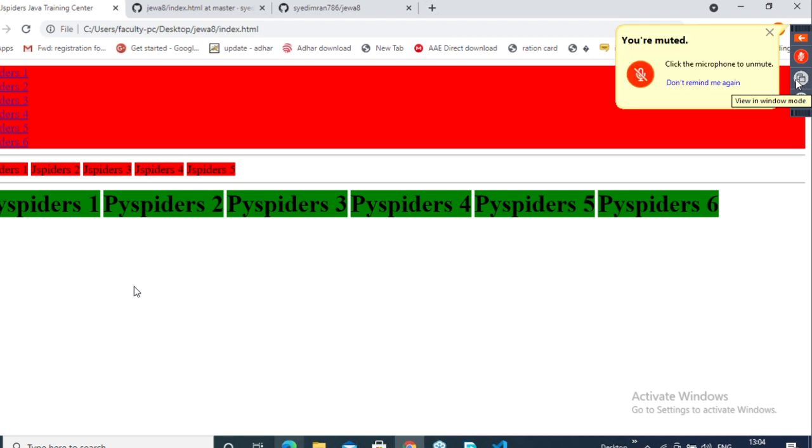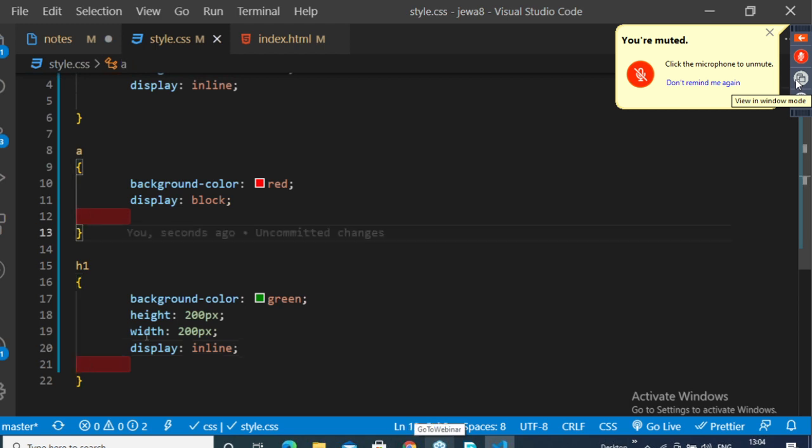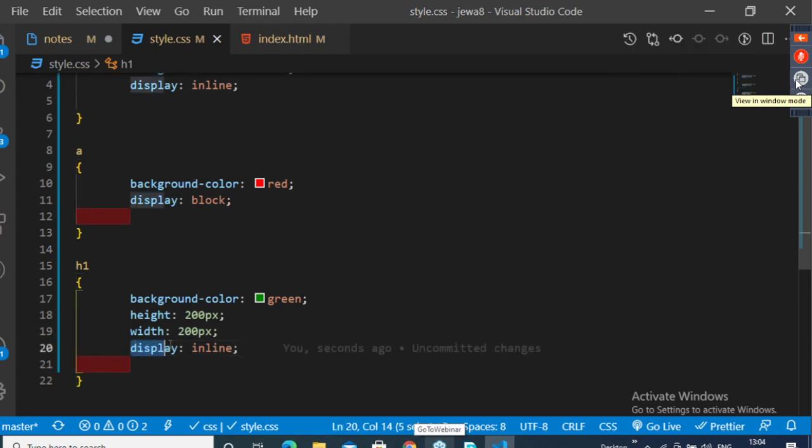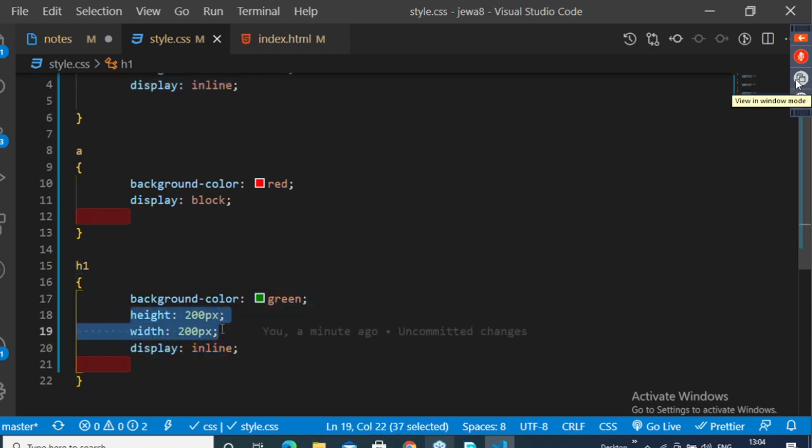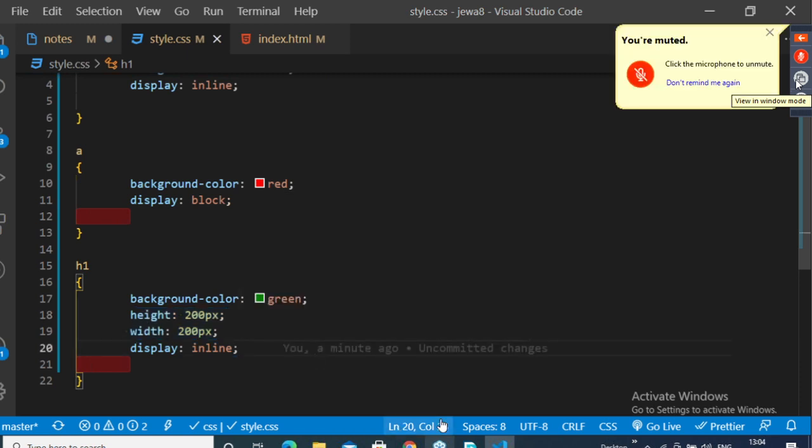Display inline will only bring the elements to the same line, but it will not apply the height and width. Again, I am repeating: display inline will bring the elements to the same line, but it will not apply the height and width. Clear?